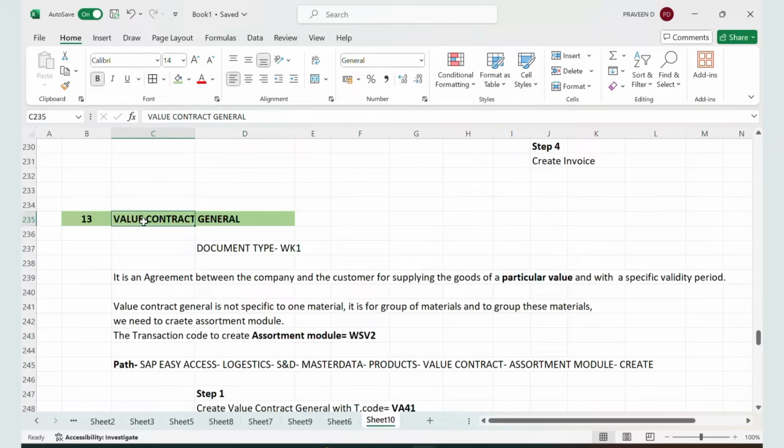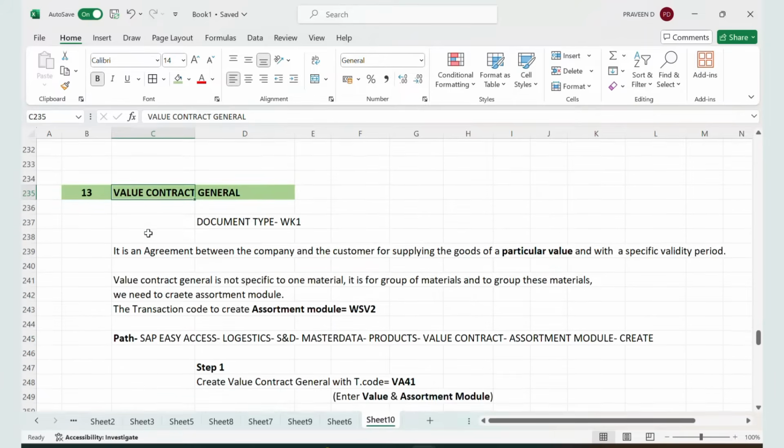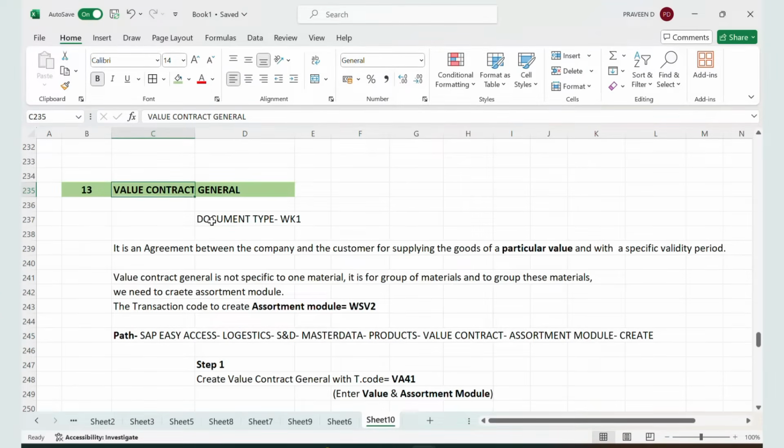In interview, they will ask what are the different types of contracts. So you have to explain all these contracts. Now let us see what is value contract general. Like I told, every business process will have its own document type. For value contract general, the document type is WK1.